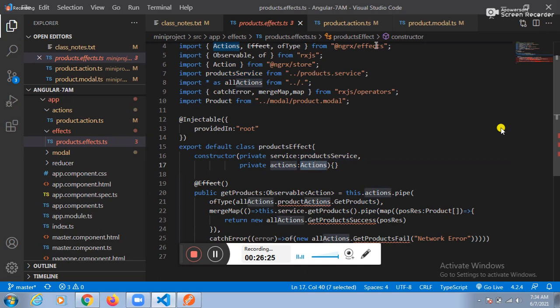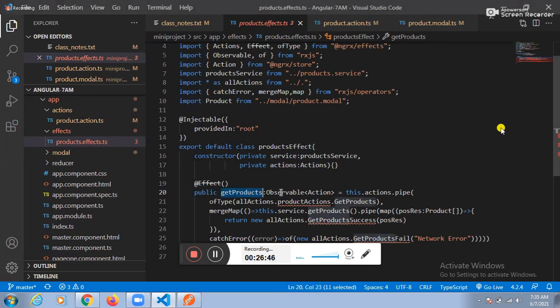Where are those actions present? In effects. Can I take one variable? Which variable do we need to take? The getProducts variable.